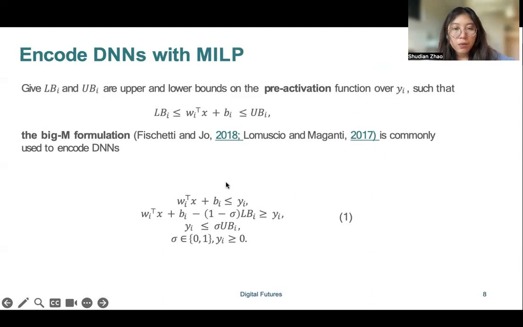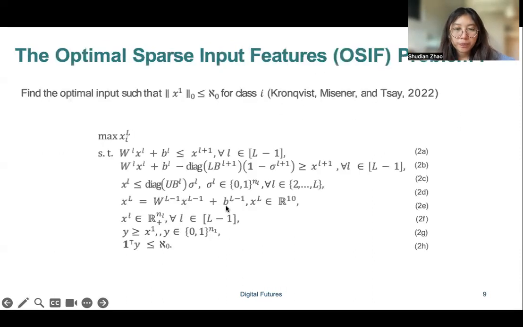When it's negative, these constraints work together to make sure y_i equals 0, otherwise y_i equals w_i transpose x plus b_i. In this way, we can encode all the maps in the neural network and formulate the whole neural network in the optimization problem.